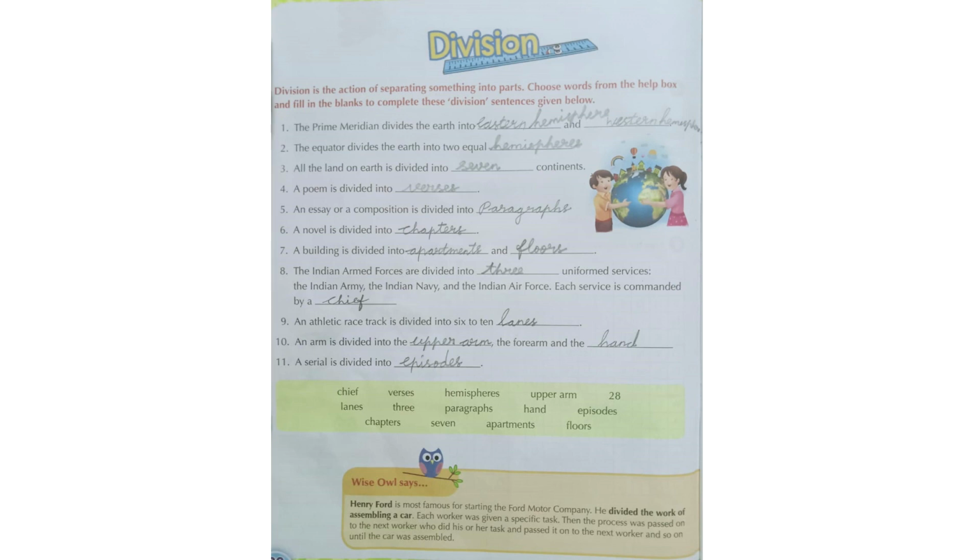For example, if we have 10 apples and you want to give apples to 5 friends, how will you divide? You will divide the apples into 2 each, isn't it? So, division is the action of separating something into parts. Now, do you understand? Here are some examples.